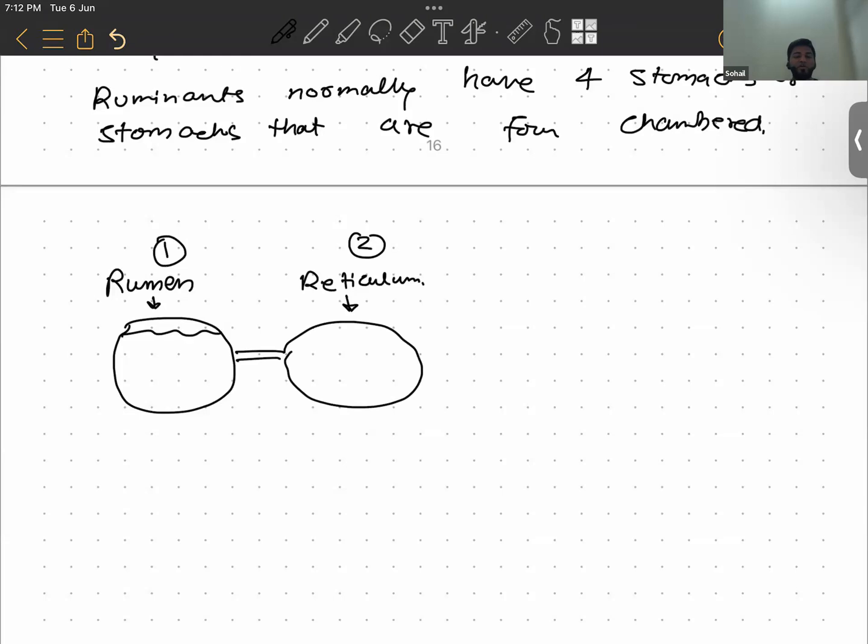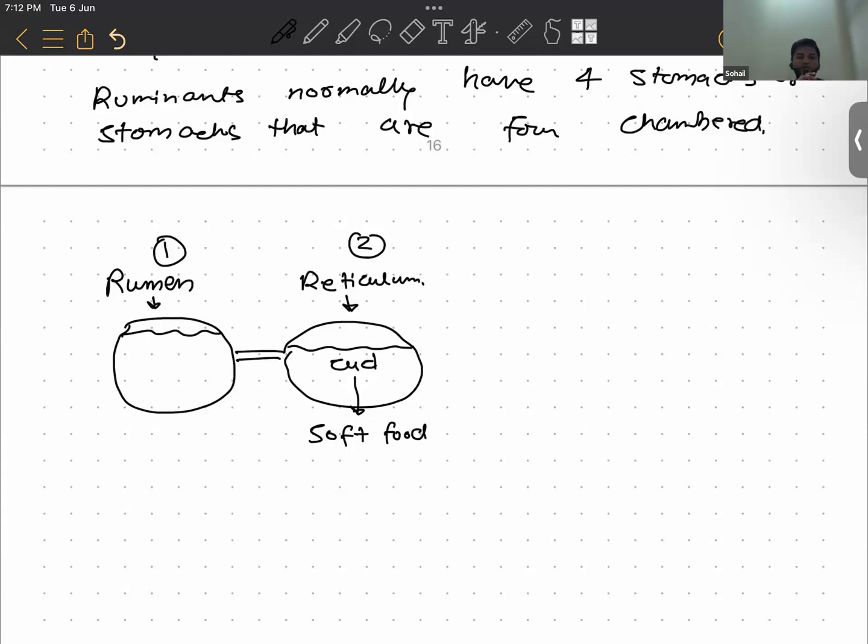Now in the reticulum, what is happening with the food? The food becomes very soft, and it converts into a form that is called cud. What is this cud? Soft food.